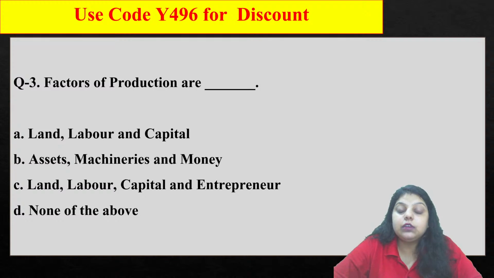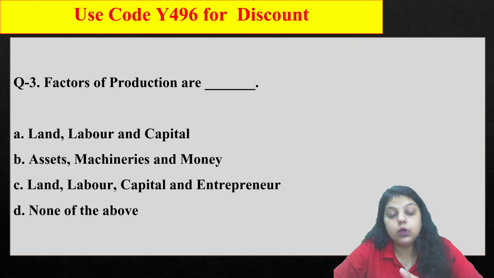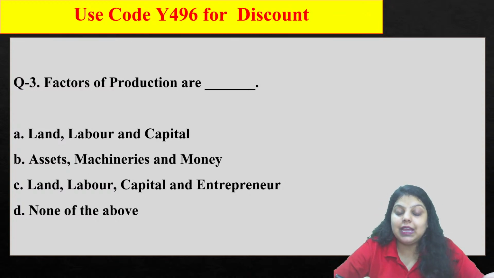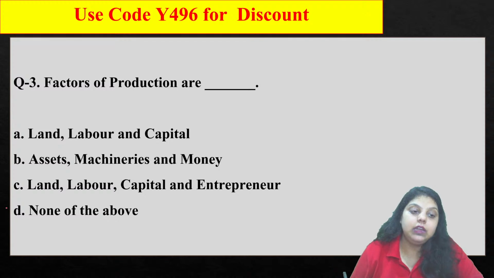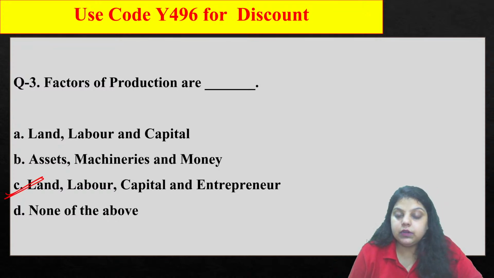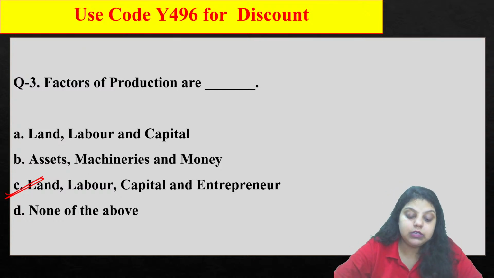Next, factors of production are. These factors of production are very important because with the help of these factors of production we calculate the national income. So this is a very basic concept, but you have to remember it, because without knowing the factors of production we cannot calculate our national income, simply the income method of national income calculation. Apart from that, the base of theories of interest is on the factors of production. So it will be land, labor, capital and entrepreneur. So these are the 4 factors of production: land, labor, capital and entrepreneur. Okay, so the right answer will be your C option.